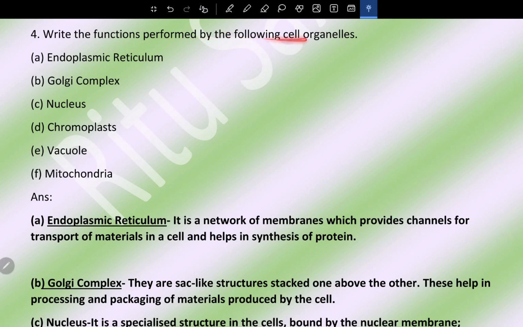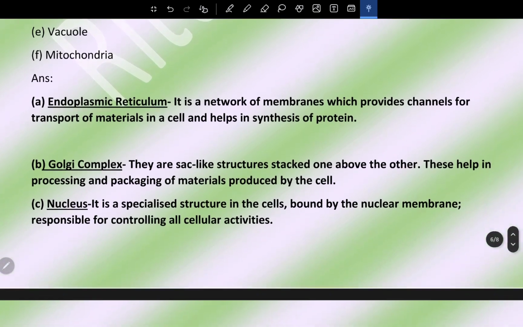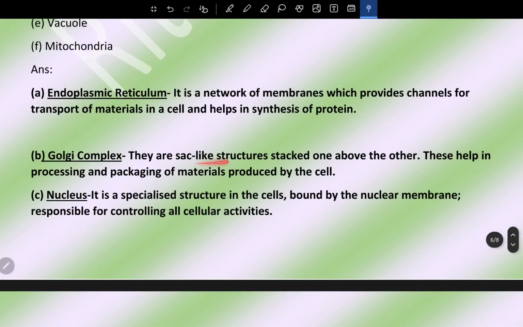Now write the function performed by the following organelles like endoplasmic reticulum, Golgi complex, nucleus, chromoplast, vacuole and mitochondria. Endoplasmic reticulum is a network of membranes which provides channels for transport of material in a cell and helps in synthesis of protein. Golgi complex, they are sac-like structure stacked one above the other.